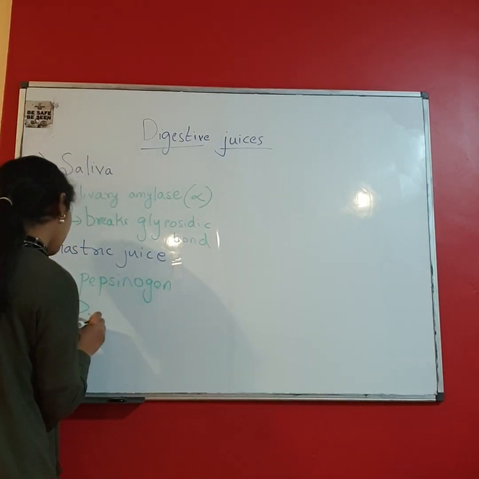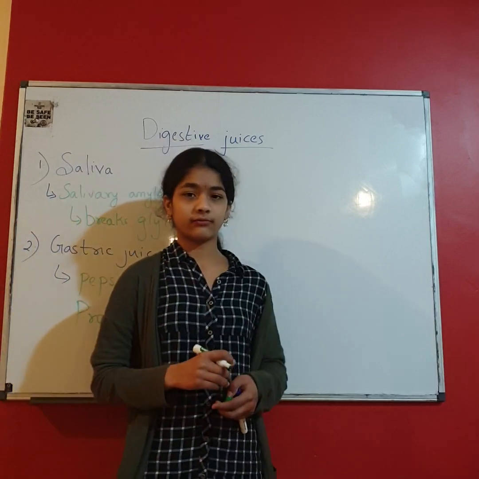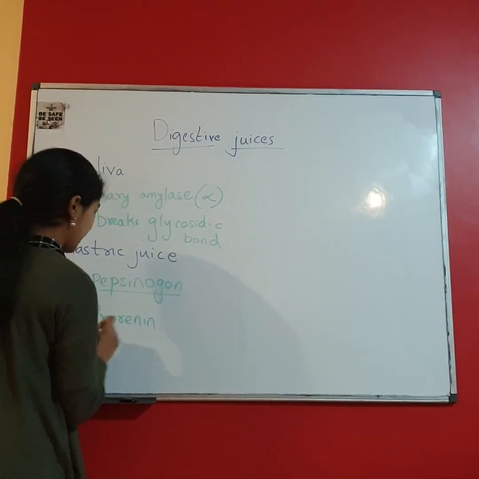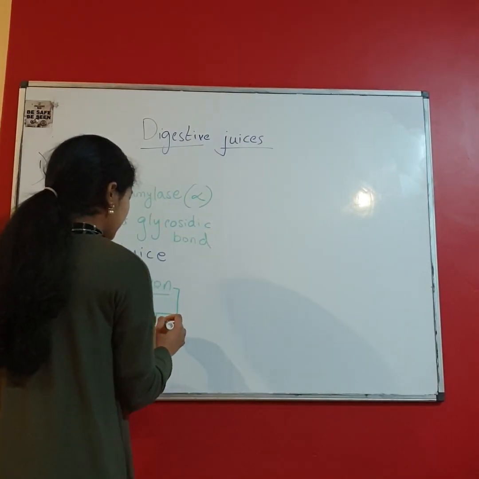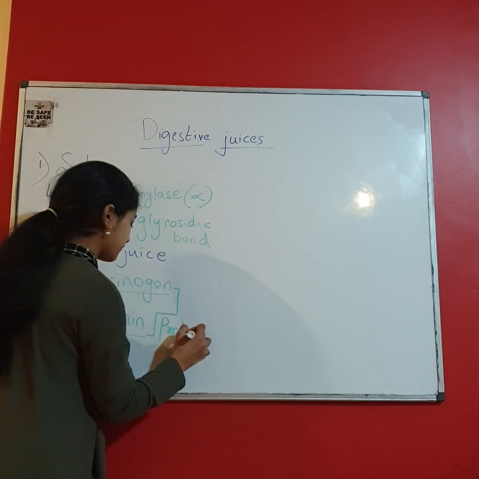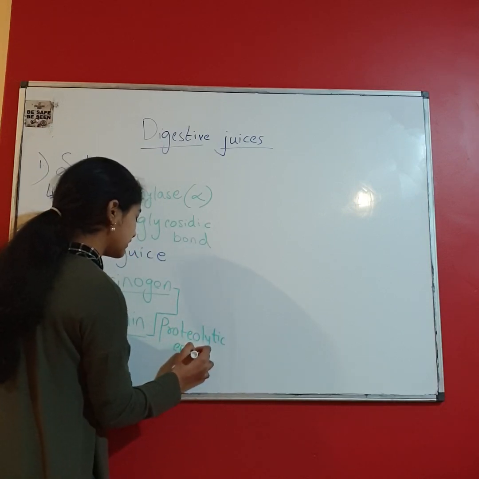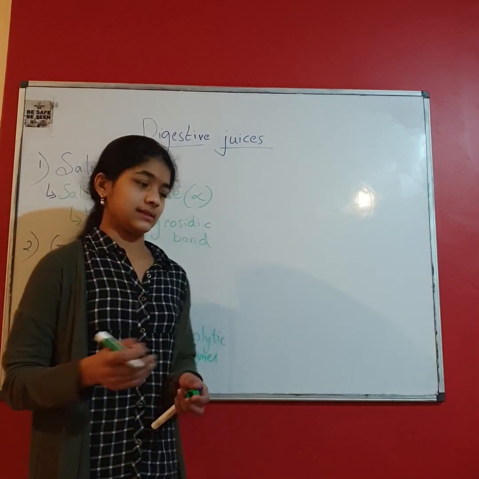It contains prorenin, which is the inactive form of renin. And these pepsinogen and prorenin, both are proteolytic enzymes. Proteolytic enzymes means that they digest proteins, they break the proteins into amino acids.